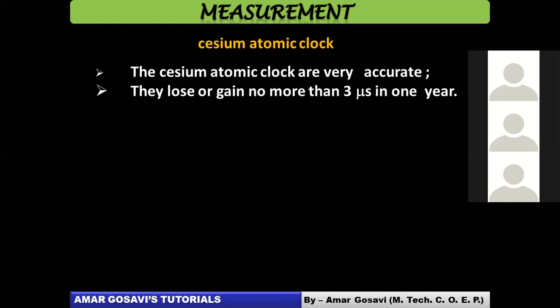Okay. Now why have we selected the cesium atomic clock? They are very, very accurate. They lose or gain no more than 3 microseconds in 1 year. Important thing to note, okay? They lose or gain not more than 3 microseconds in 1 year. Look at how accurate they are. Therefore, for regulating the entire time across the globe, we use the cesium atomic clock.